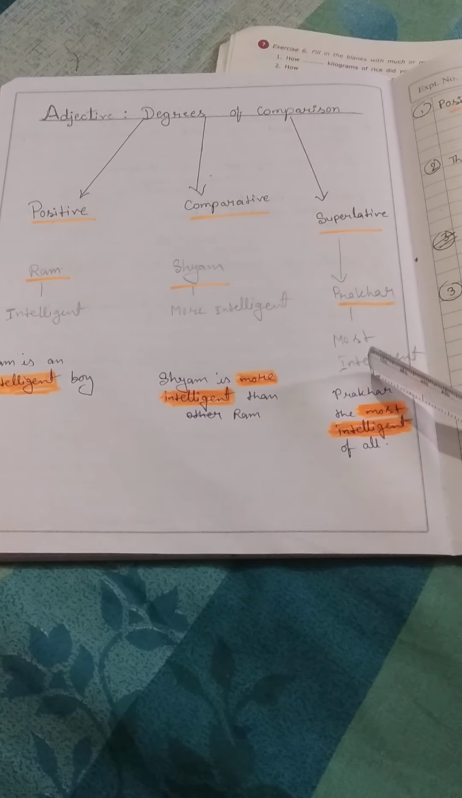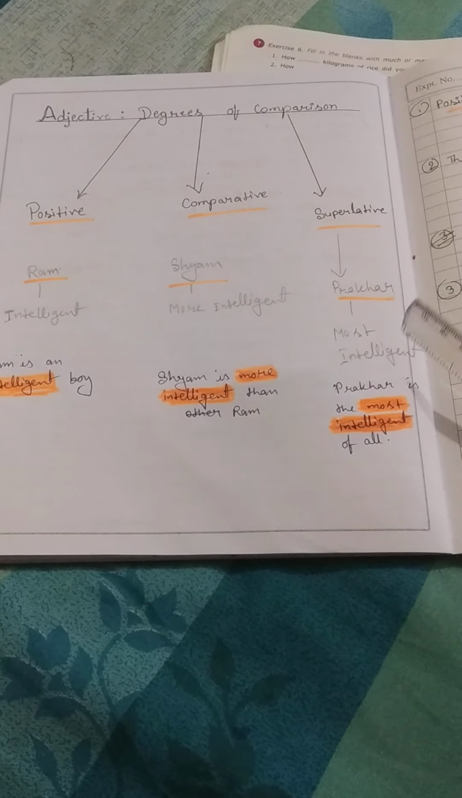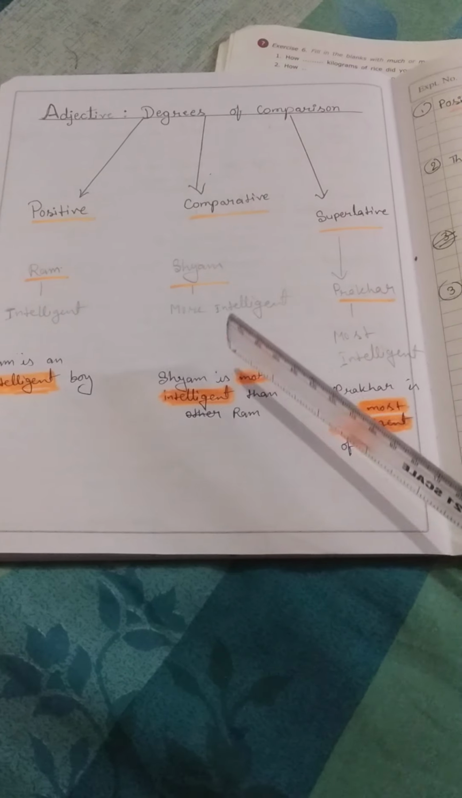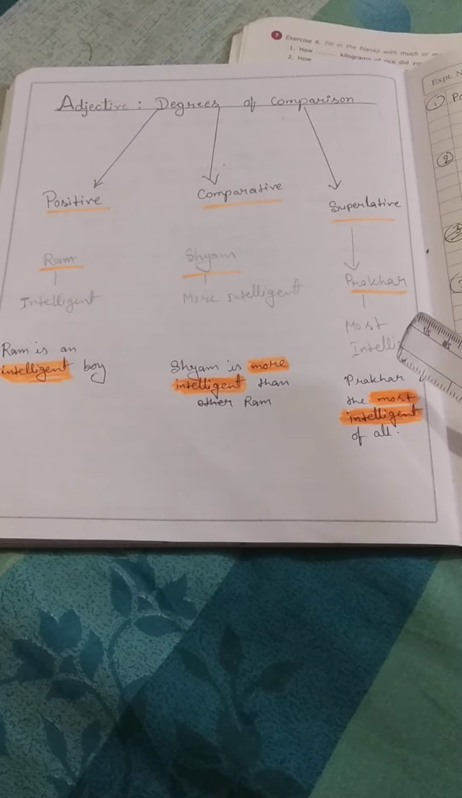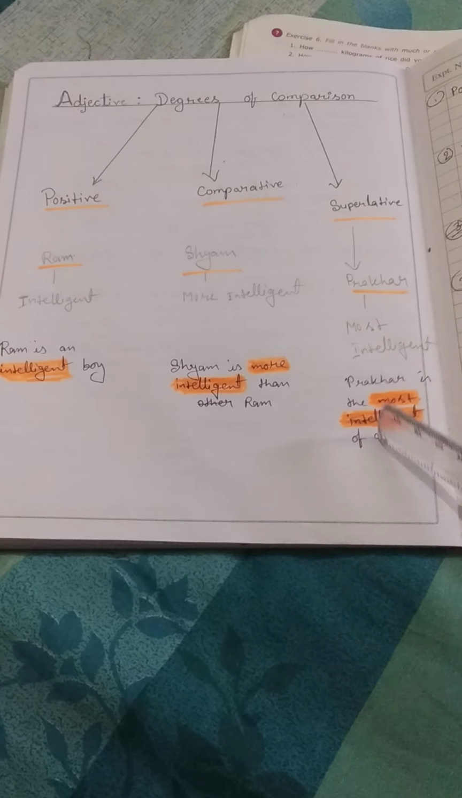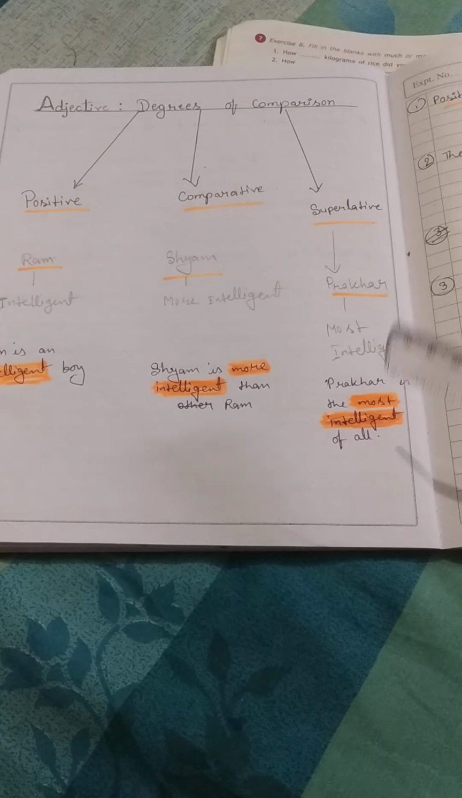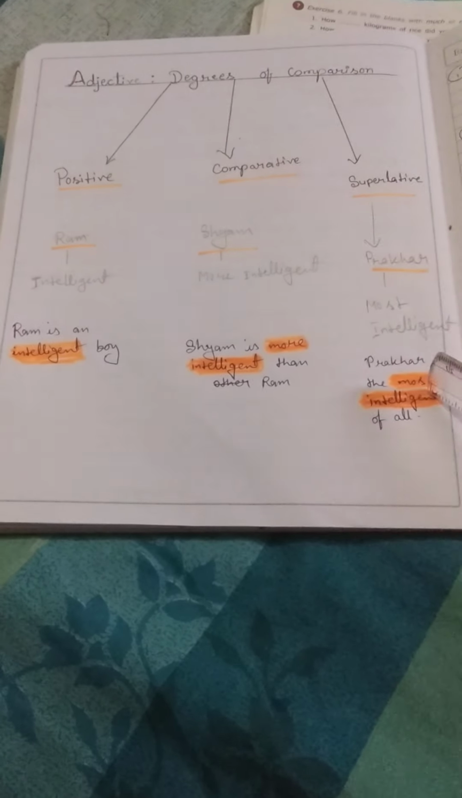Okay, now superlative degree, which is used to compare more than two things or groups of things, so that is called superlative degree. Like Prakhar is the most intelligent of all. So we are comparing, but it is in superlative degree.